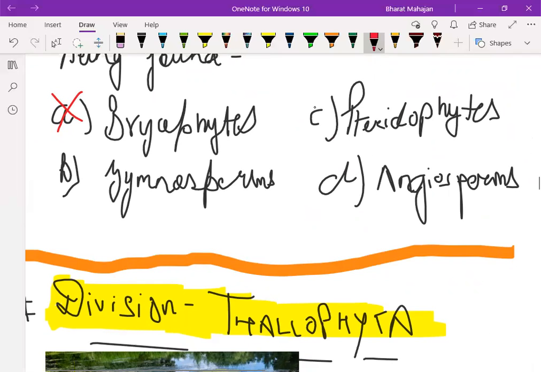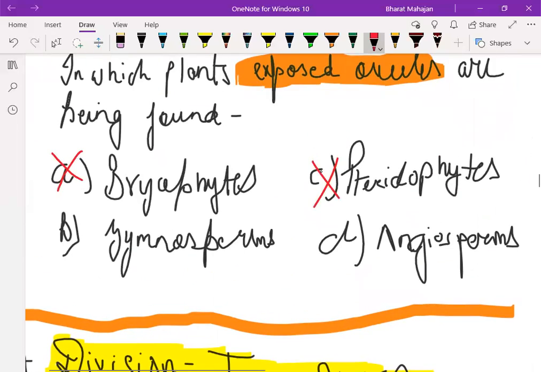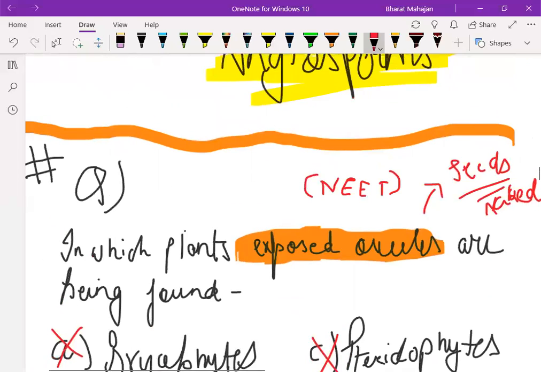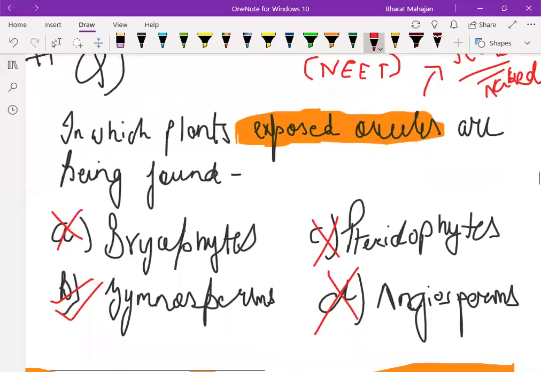We know that in pteridophytes also seeds are not formed. Now, the remaining are gymnosperms and angiosperms. We know that in angiosperms, the seeds are enclosed in a fruit. I have given you the example also. So angiosperm will not be the correct answer, so our correct answer will be gymnosperms. So I hope that it's clear now.